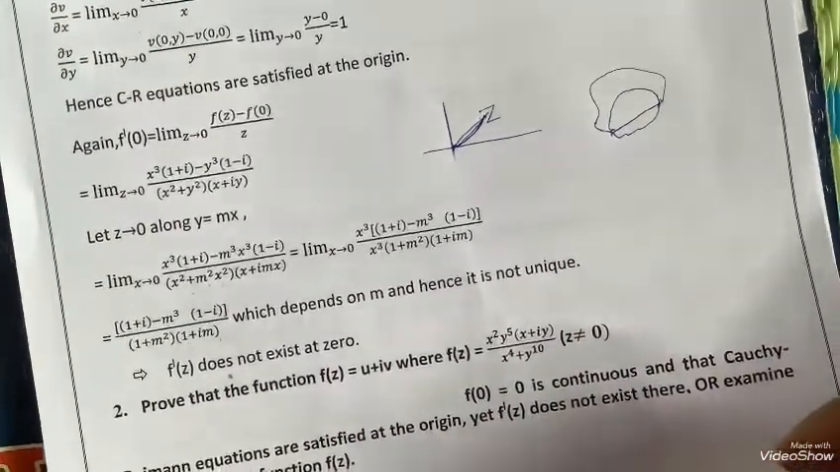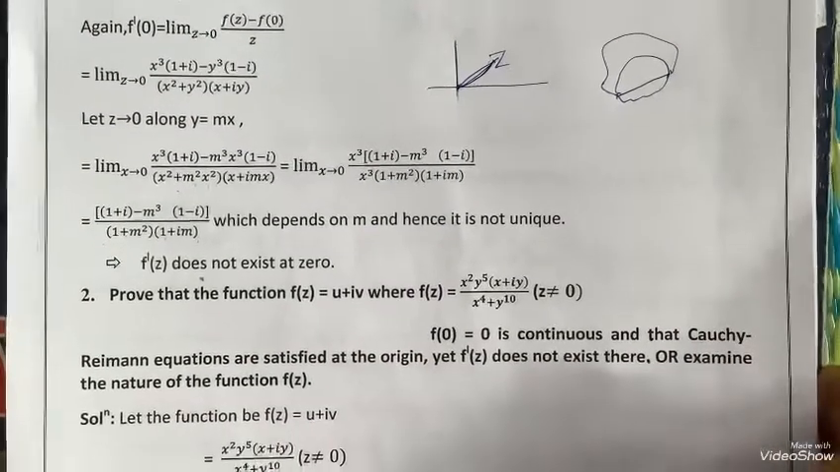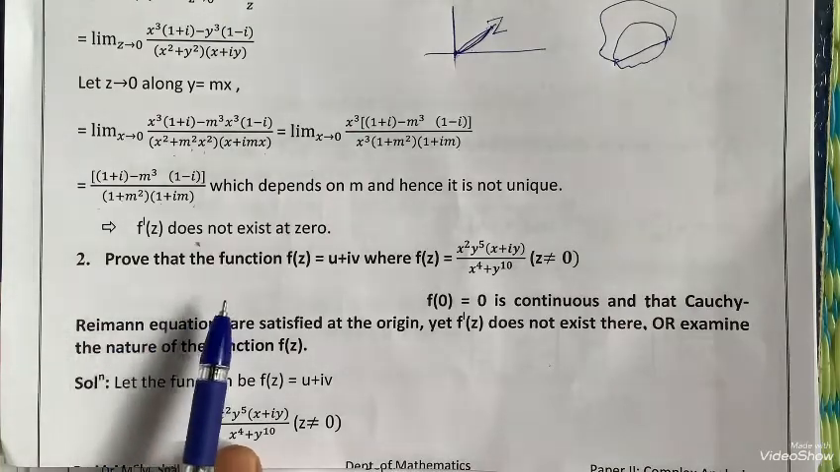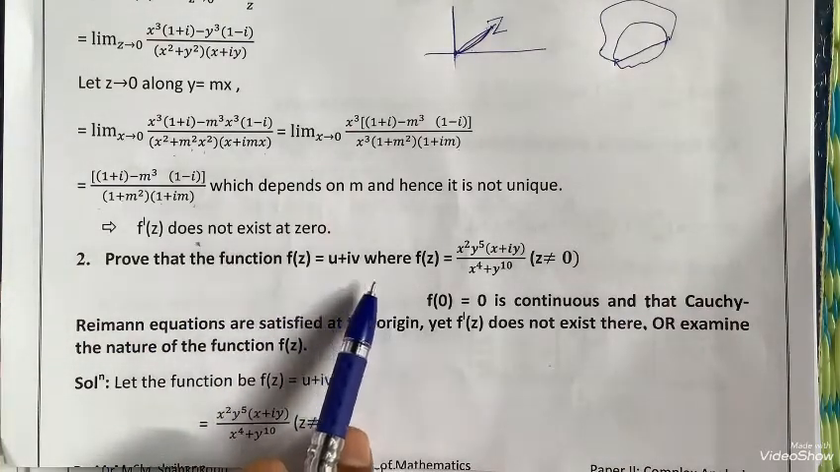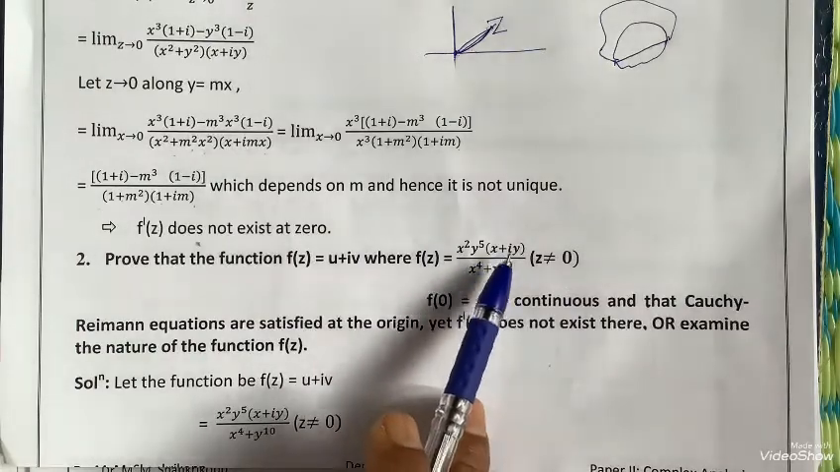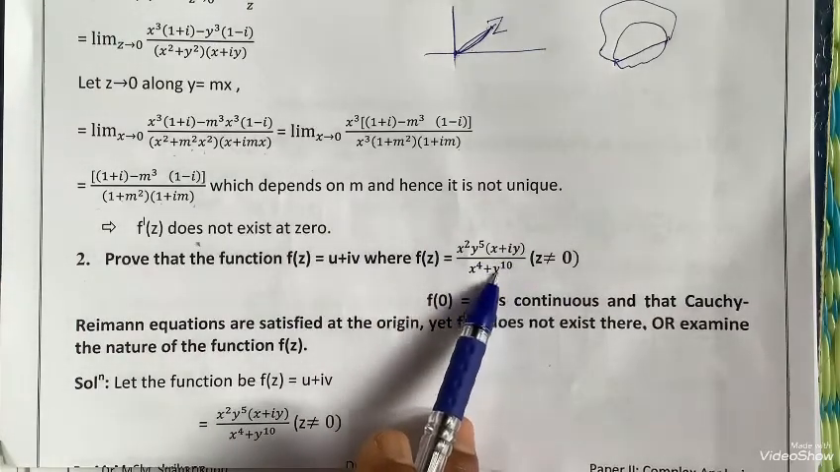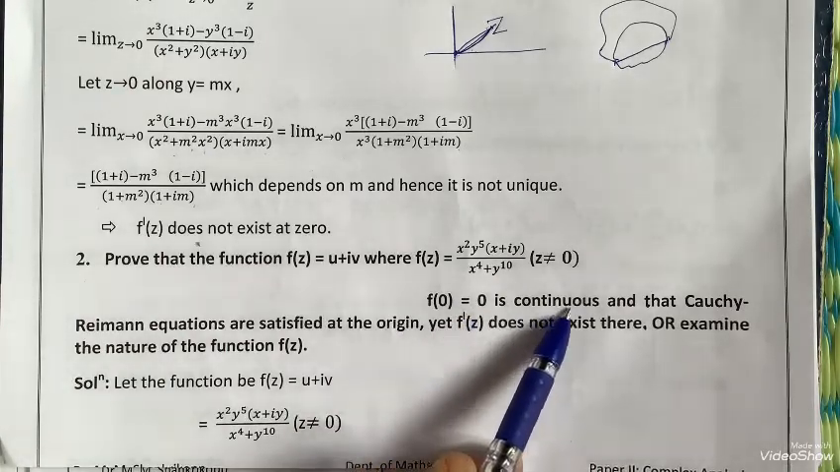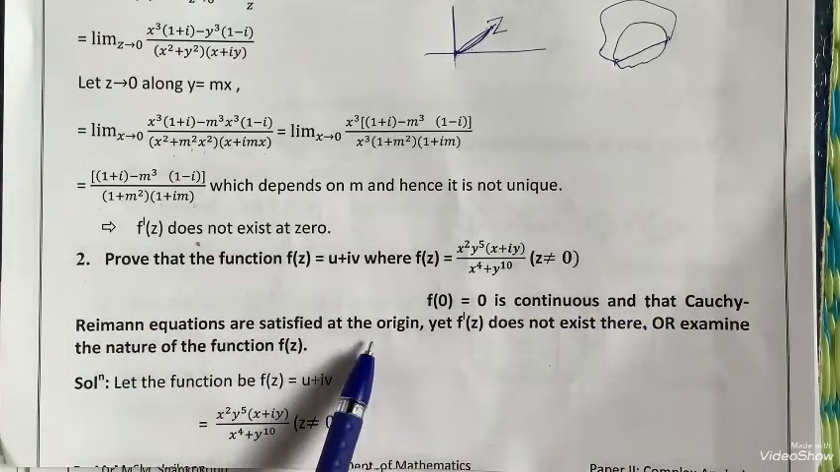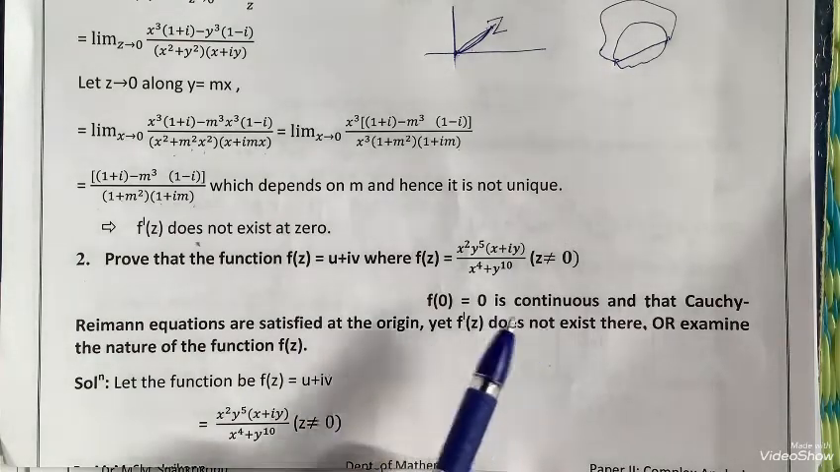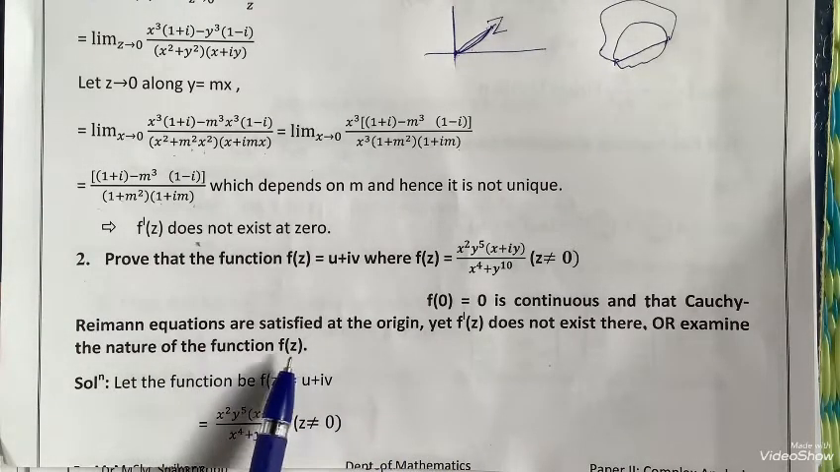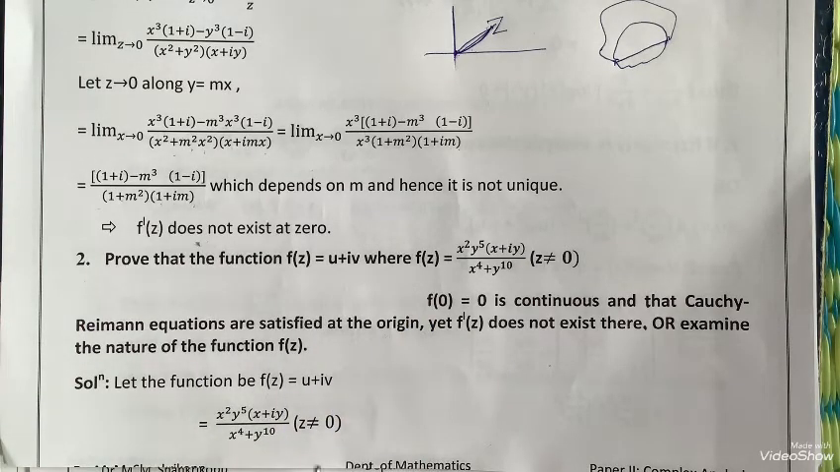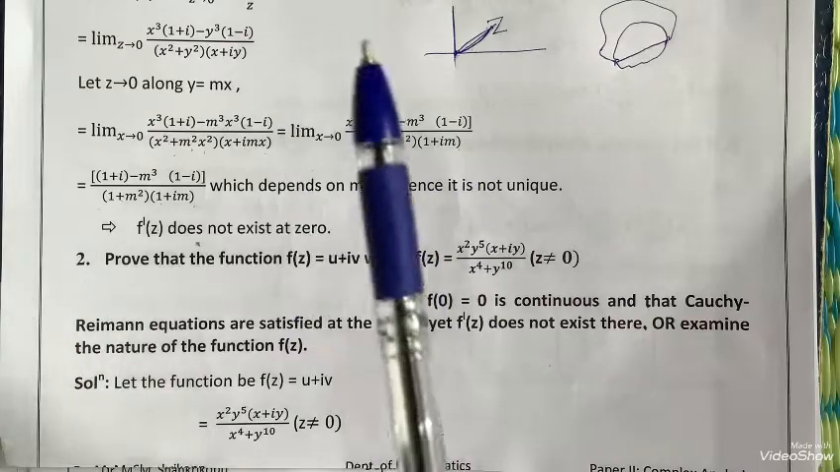Okay, so next, same type. Usually all these examples are of the same type. Prove that the function f(z) = u + iv, where f(z) is x²y⁵(x + iy)/(x⁴ + y¹⁰), z not equal to 0, and f(0) = 0, is continuous, and that CR equations are satisfied at the origin, but f'(z) doesn't exist here. Or, examine the nature of the function f(z), they will ask. Okay, this is also asked many times for the 5 mark. Same procedure as you have done in the previous example.